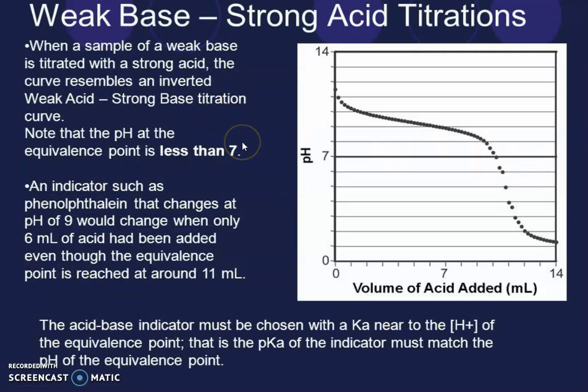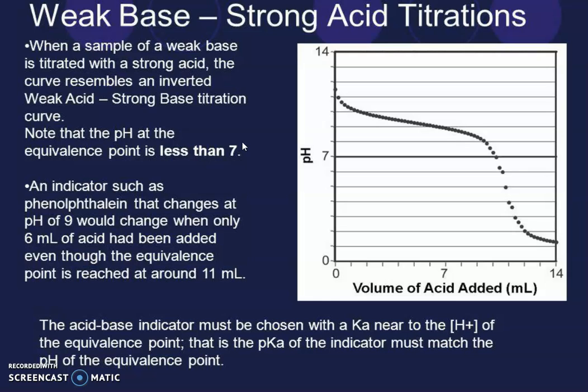So, weak base, strong acid titration. When a sample of weak base is titrated with a strong acid, the curve resembles an inverted weak acid, strong base titration. You know, the pH at the equivalence point is less than 7. An indicator such as phenolphthalein that changes at pH of 9 would change when only 6 mL of acid had been added, even though the equivalence point is reached at around 11 mL.